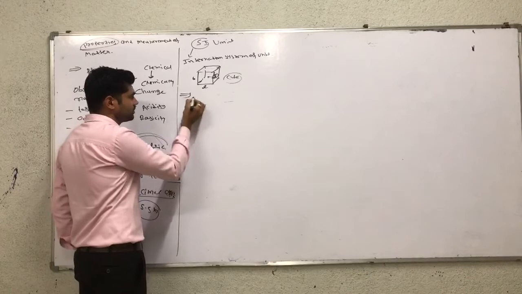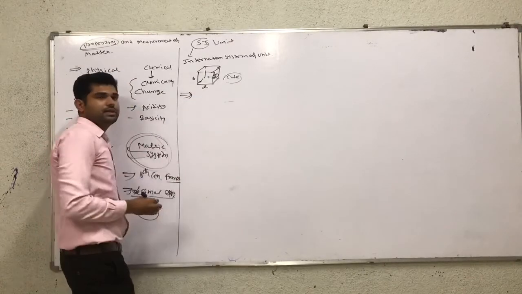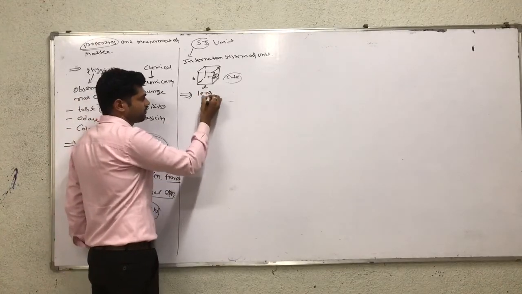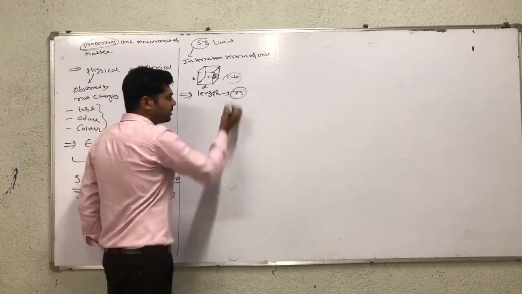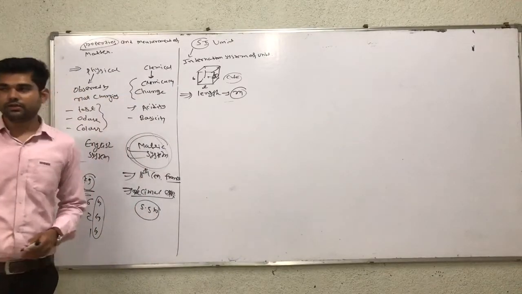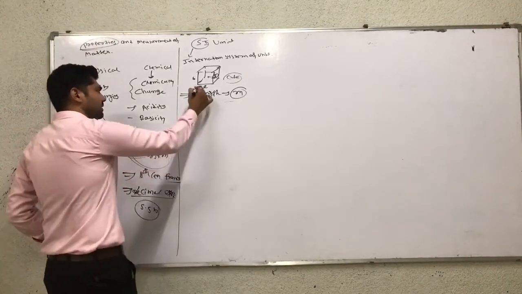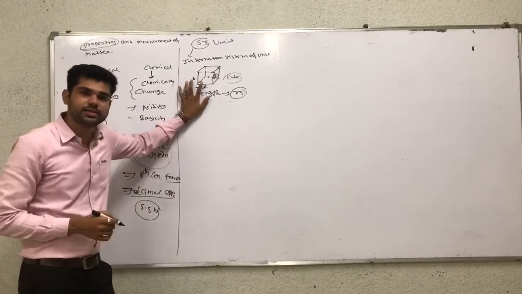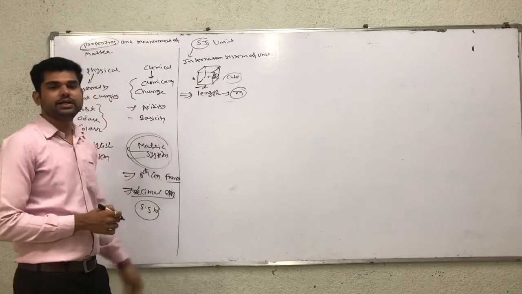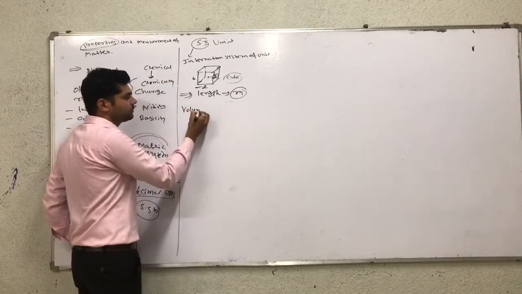We have to find the volume. The SI unit of length is meter. So length is in meter, breadth is also measured in meter, and height is also measured in meter.